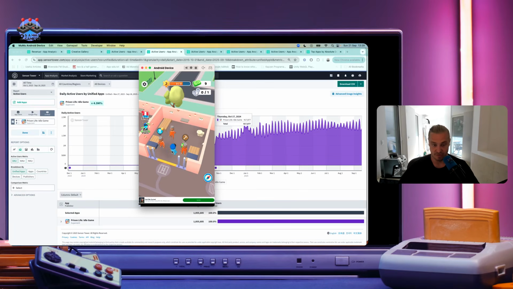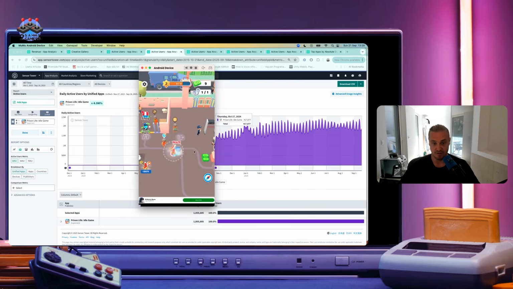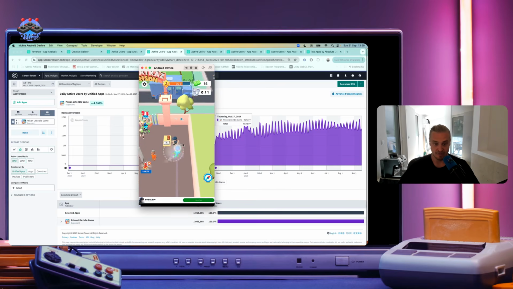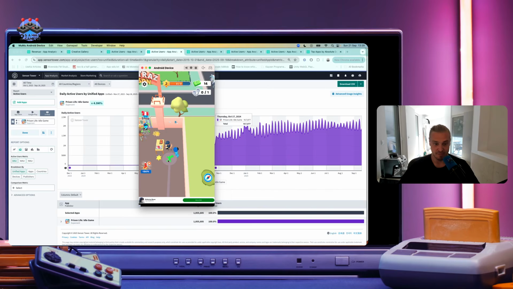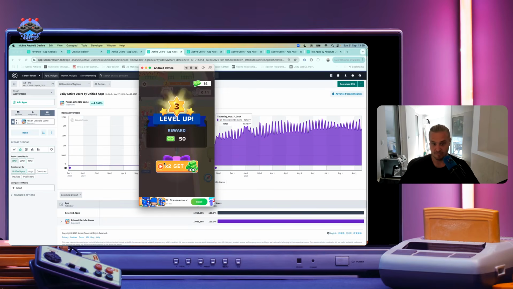So here's me putting a prisoner to his cell. This one I have to set free. And essentially by doing all these different tasks, I earn revenue, which means that I can upgrade my prison and then move forward. So this is an idle arcade game, as you can see.